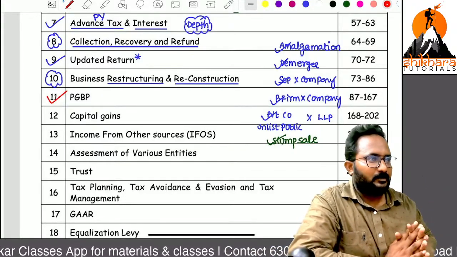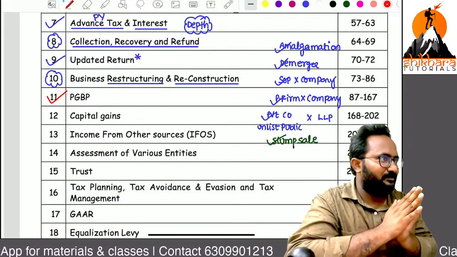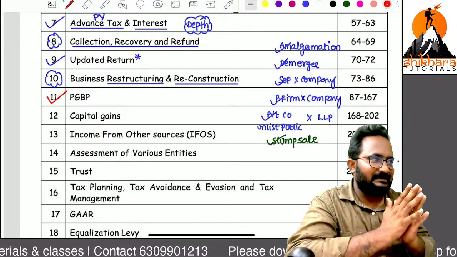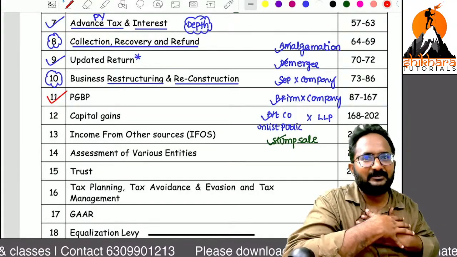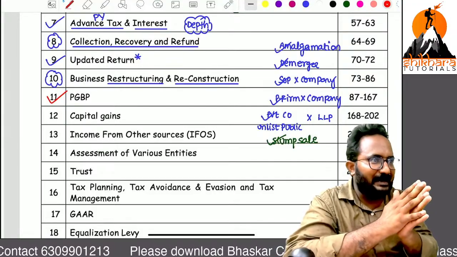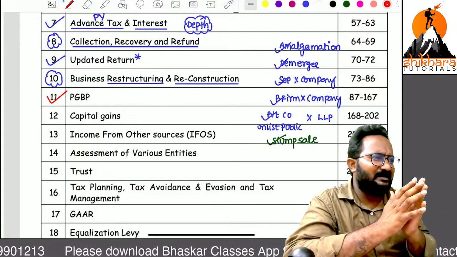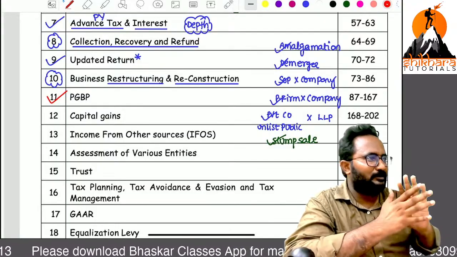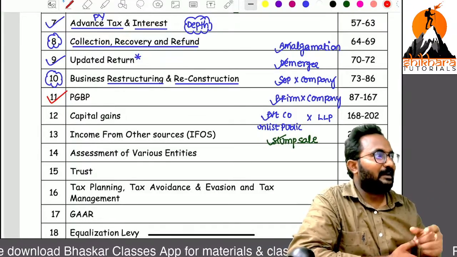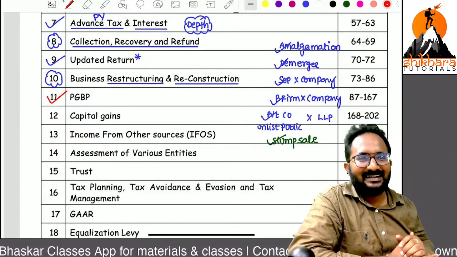So I went with a plan of nearly 6 chapters revision in 2 days, Saturday and Sunday. On the first day, I entered the class and started with PCBP. For PCBP revision, I allocated only 4 hours, the morning session, 9 to 1. After starting the PCBP chapter, 30 minutes later, I understood the students' feeling. They don't know anything. How can I revise? So nearly 12 hours, not revision, 12 hours of regular class I took for PCBP.